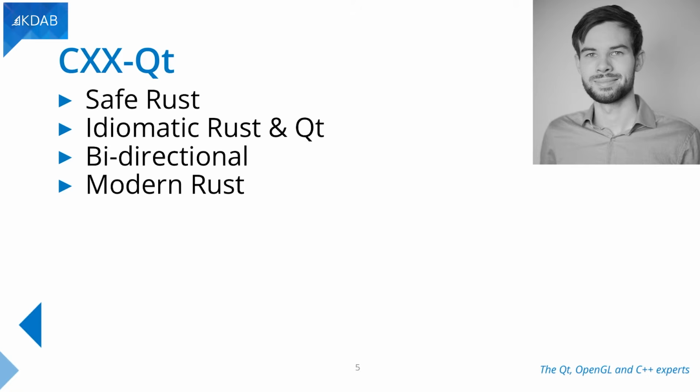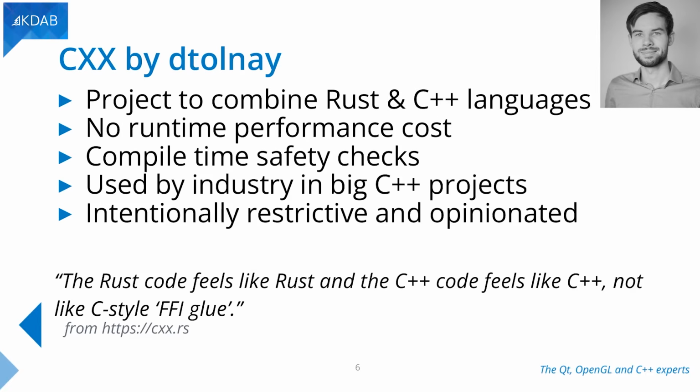So you can go from Qt to Rust very easily, but also from Rust to Qt code. And it's very much built on modern Rust foundations, especially CXX, which is a project by Dtolnay. He is one of the main contributors to the Rust ecosystem. He already started a project to combine Rust and C++ with almost no runtime performance cost. Especially if you enable link time optimization, there should basically be no runtime penalty for interacting between the two languages.